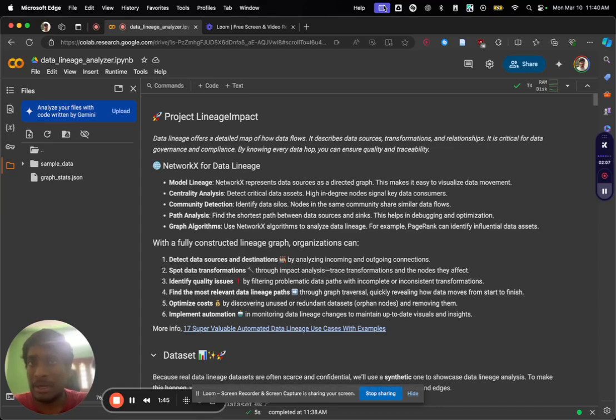Now let's say there are some governance issues. Like, hey, I can see that this data is very sensitive. Can we check where this data is flowing, and which team is managing it? Can I get to these insights as quickly as possible?